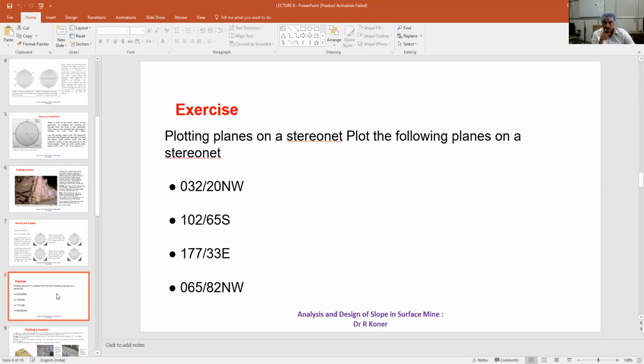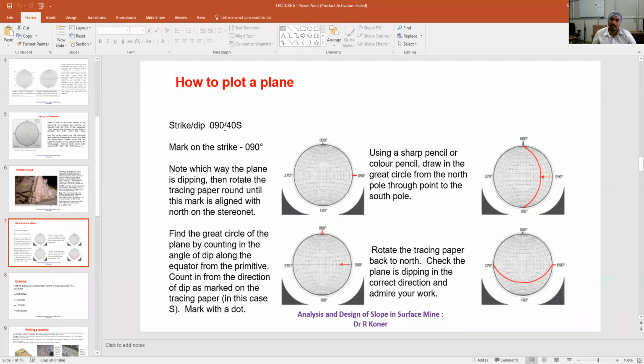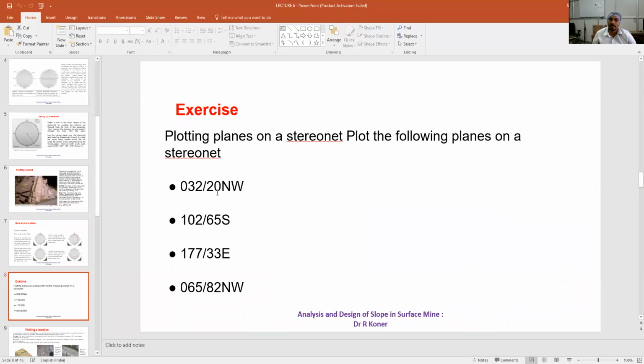Remember, this is not strike. Earlier it is strike. It is only plane. Remember that. So 032, 20 degree northwest; 102, 65 south; 117, 33 east; and 065, 82 northwest.